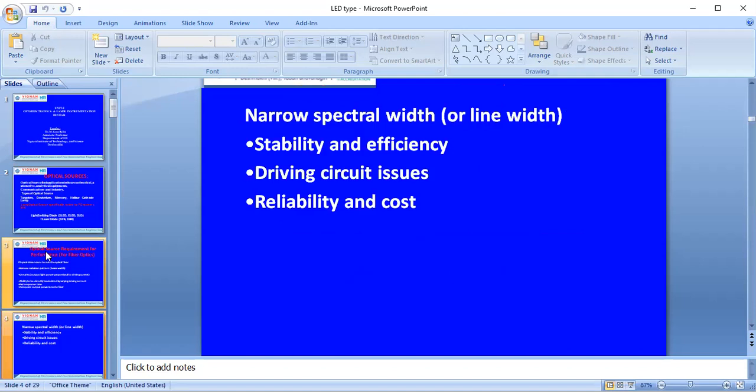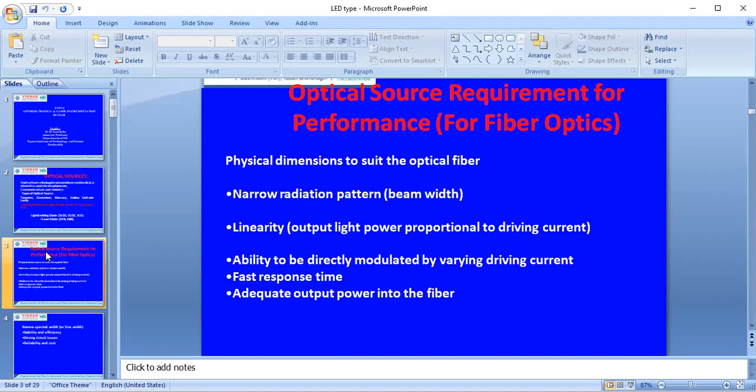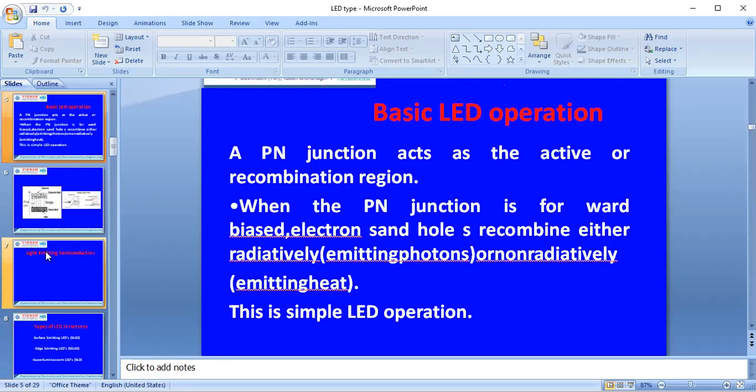A narrow spectral width is important. Stability and efficiency are also important factors. Driving circuit issues are also considered, along with reliability and cost. Based on these factors, based on this performance, we are going to consider this type of optical sources. Those optical sources will be LEDs.